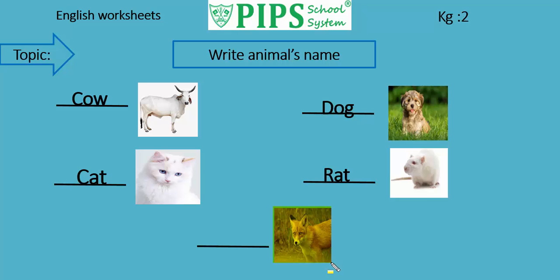This is a fox. Now students, here we will write the spellings of fox like this. F-O-X, fox. Read with me. F-O-X, fox. Okay KG2 class, it is our today lesson.